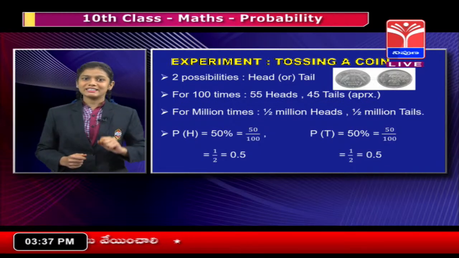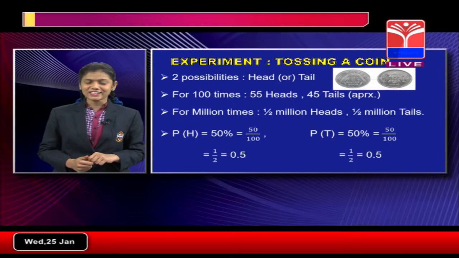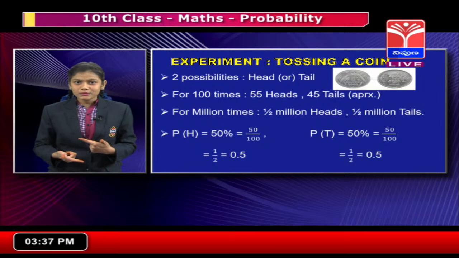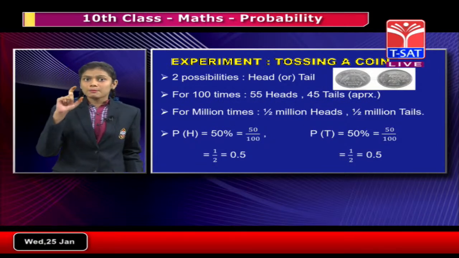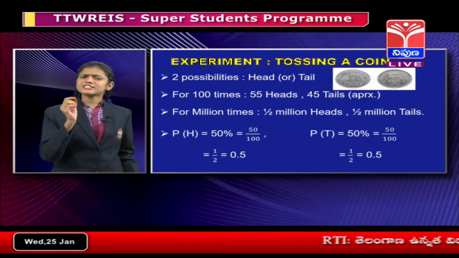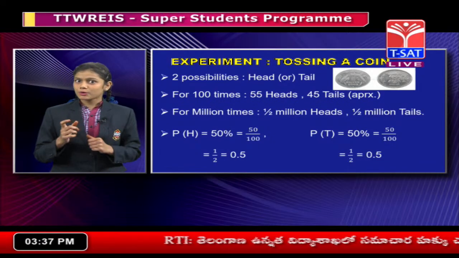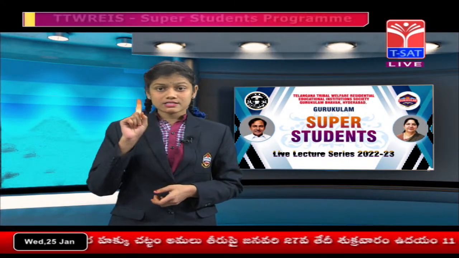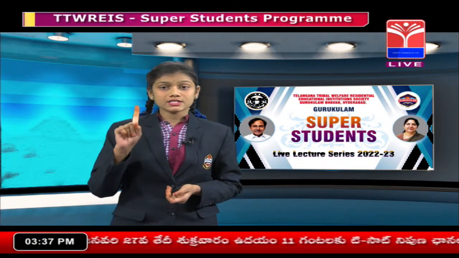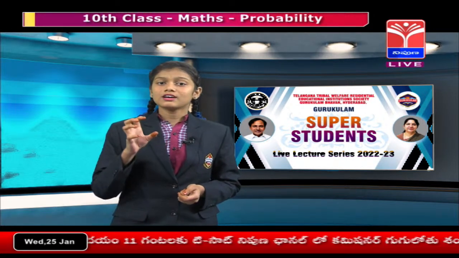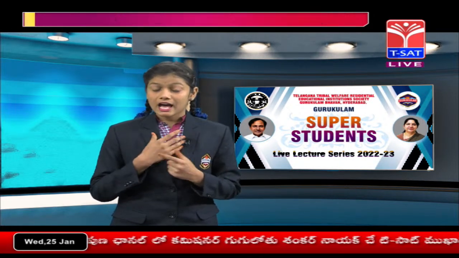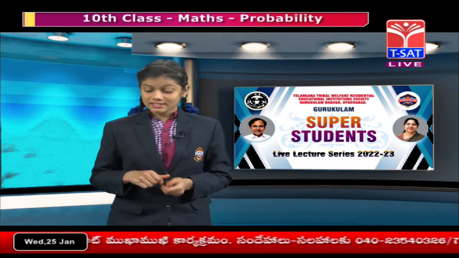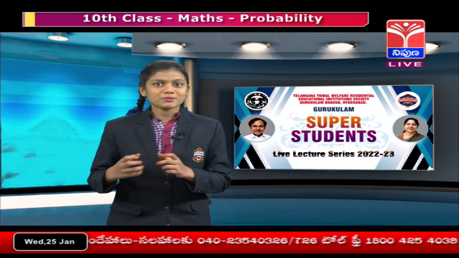It means 500,000 heads and 500,000 tails, right? 50% can also be said as 50 by 100, and further simplified, it is 1 by 2. If you observe this fraction form, there is a small trick in it, and we can find the probability formula from it. As I said, there is a single heads in the coin. So, the numerator, one, is the favorable outcome for us, and the denominator is the total outcomes of the coin. By this, we have understood the probability formula.